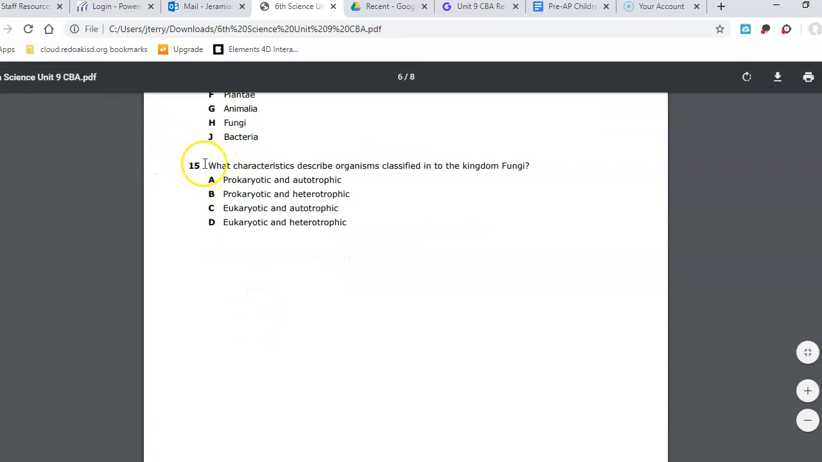Number 15. What characteristics describe organisms classified into the kingdom of fungi? Is it A, that all funguses are prokaryotic and autotrophic? B, funguses are prokaryotic and heterotrophic? C, funguses are eukaryotic and autotrophic? Or is it D, funguses are eukaryotic and heterotrophic?